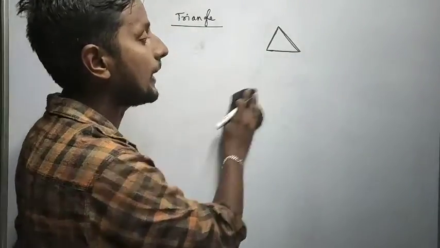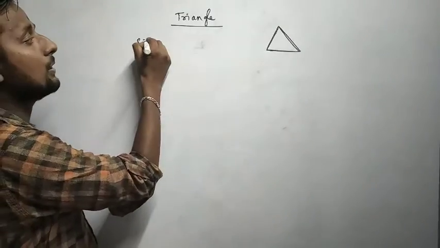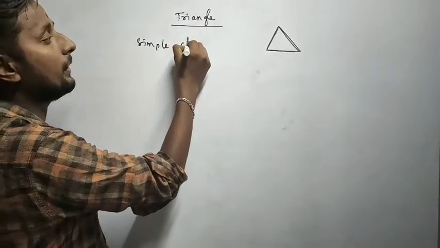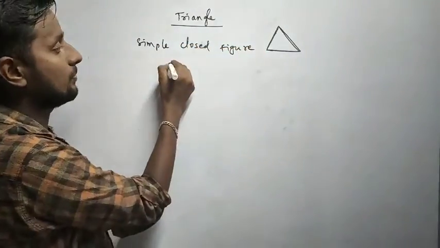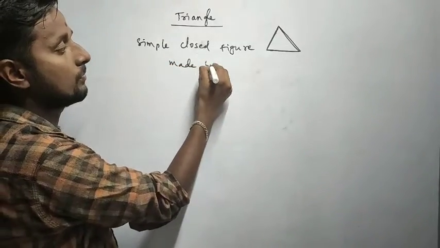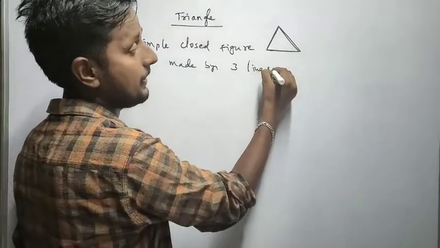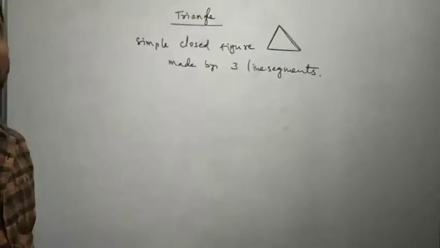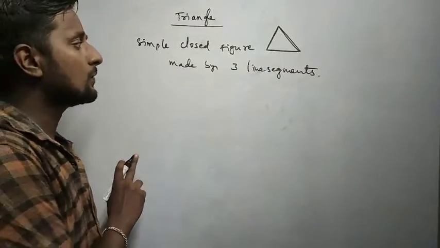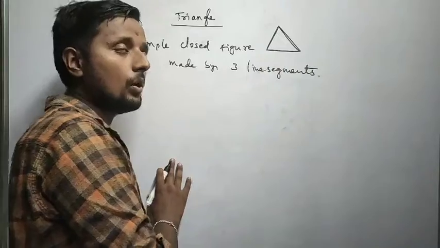So for a simple triangle definition, what can we understand? It's a simple closed figure. It's not complicated, correct? A simple closed figure made by 3 line segments. Yes, that is the simple definition of a triangle. It's a simple closed figure made by 3 line segments. So it's called a triangle.